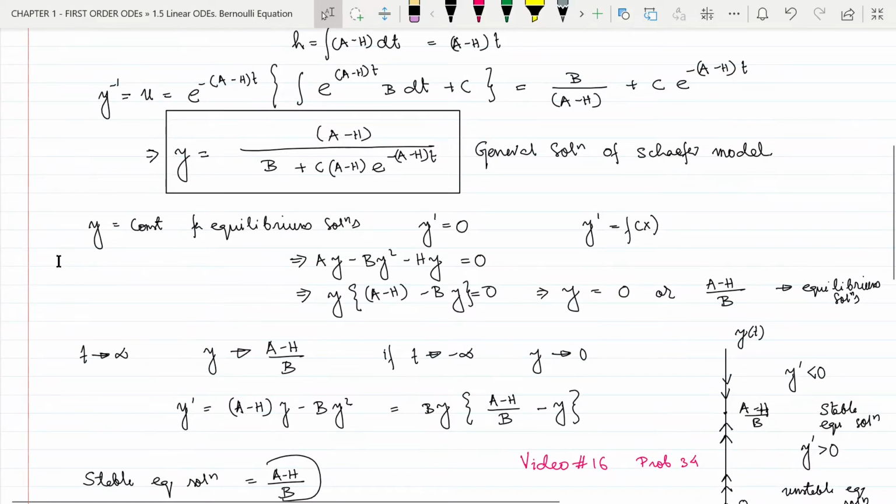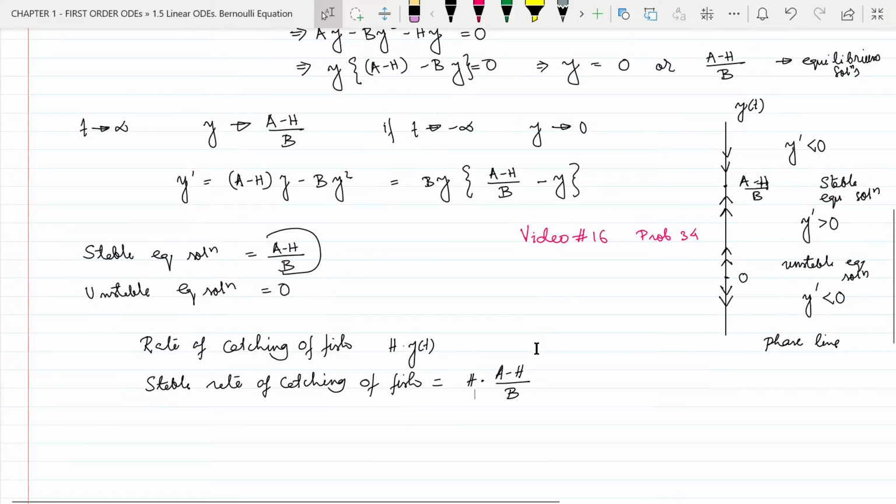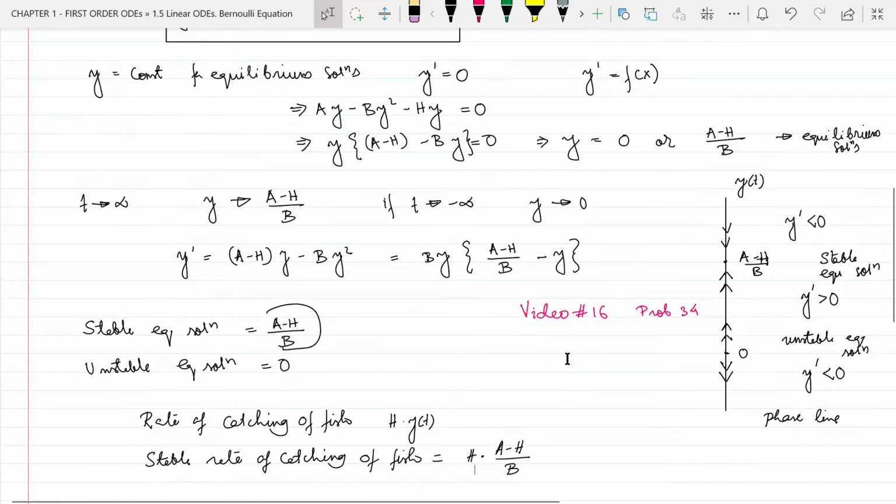We have seen here that the equilibrium solutions are constant solutions. So that means if we catch this much fish, then the population of fish will not go down to 0 or keep on rising. So if we catch this much fish, then the population of fish in the pond will remain constant at a minus h by b. So that is why this is called the sustainable yield.